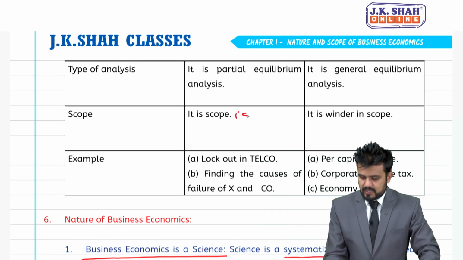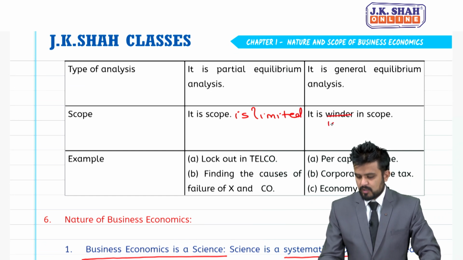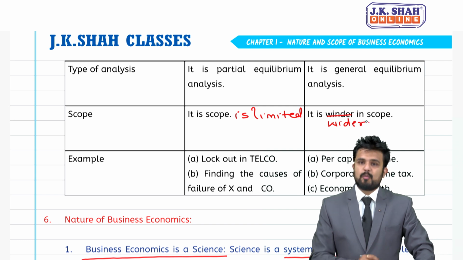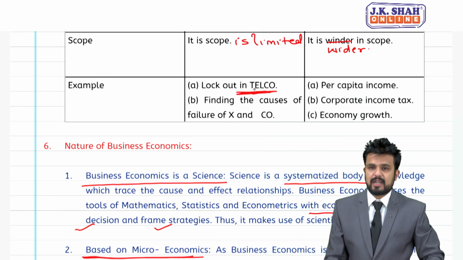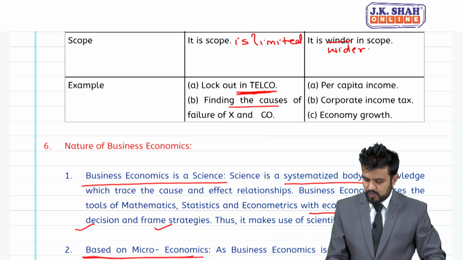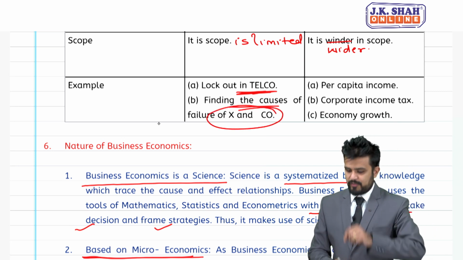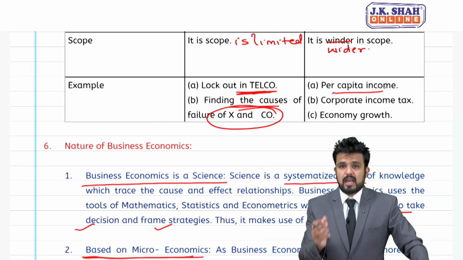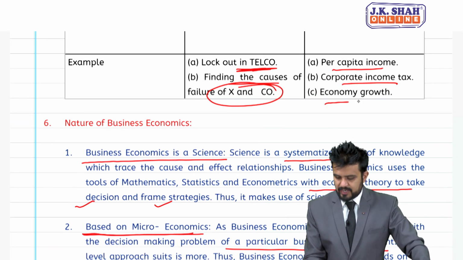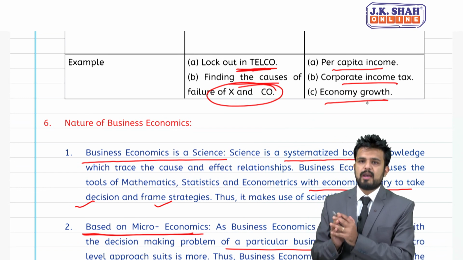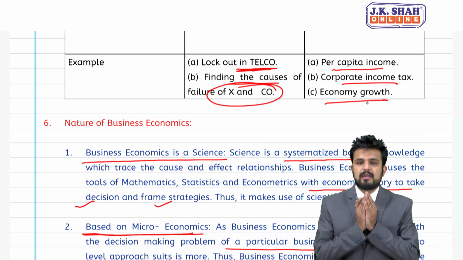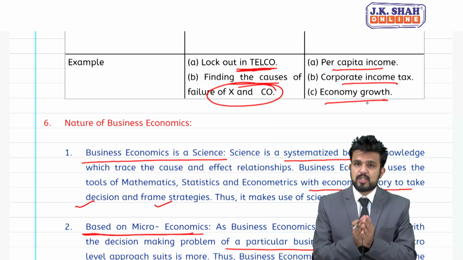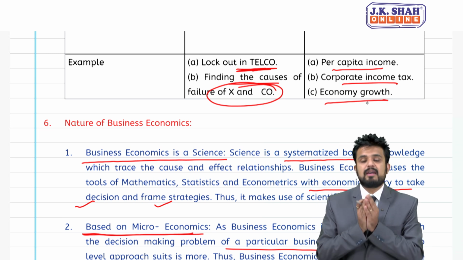So its scope is limited, and here there is a wider scope. Examples: lockout in Telco, that is Tata company, finding the cause of failure of X and company, one firm we are talking about. Then the same points I have made you write, per capita income, corporate tax, economic growth, these all are related to macro. So students, microeconomics, macroeconomics, and please revise that table, the points which I have given you, which you people have written.